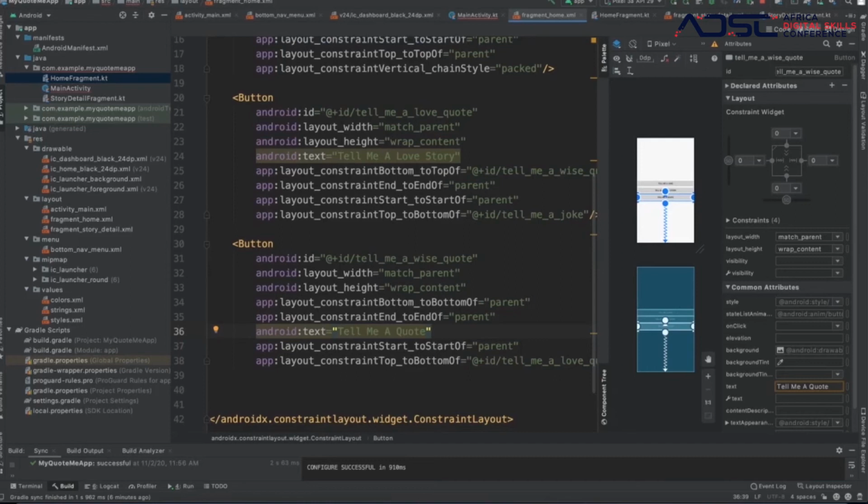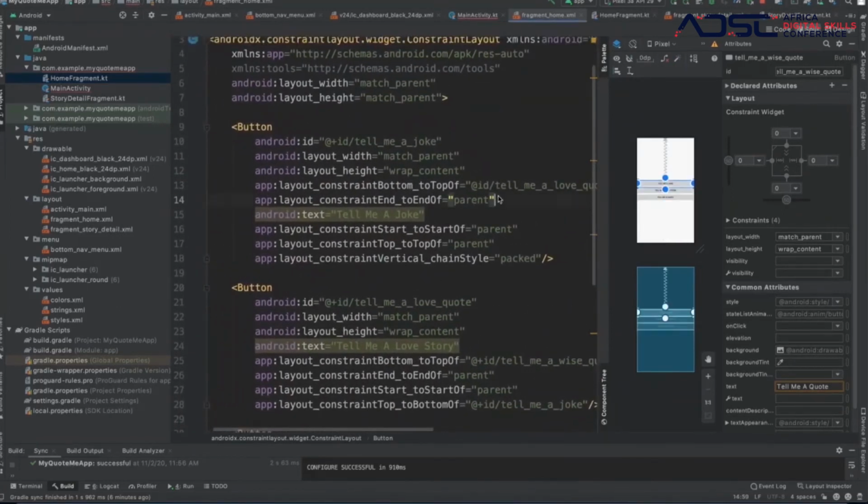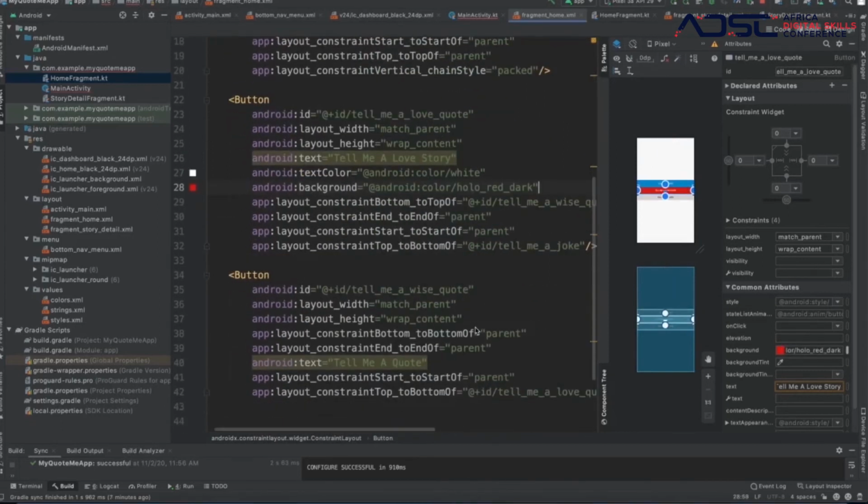We need to put in some colors as well. So we're going to put in the text color and then also the background color for all of them. So the first one, we want it to be blue. So we're going to put in these two lines, making it blue and the text color white. The other one, we want it to be red. We're going to put in red, making it red. If you can see, I put it right here. And the other one, we're going to put in purple, making it purple.